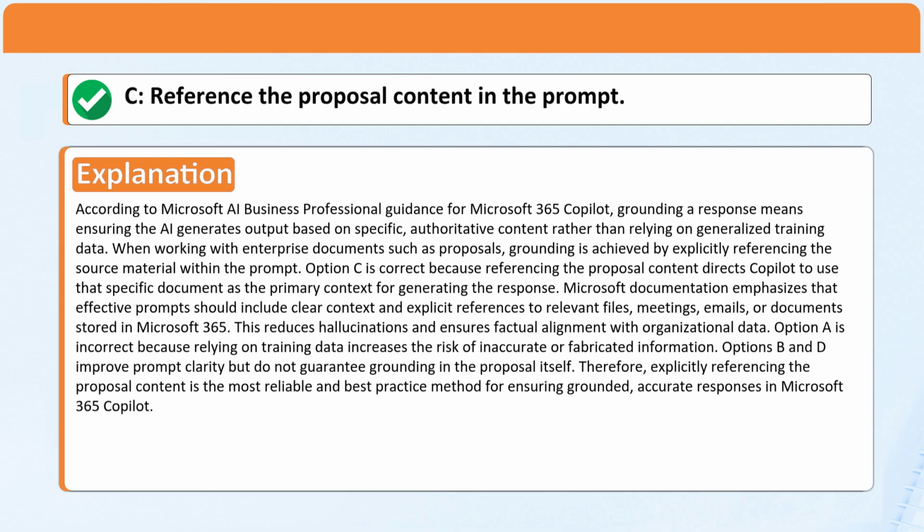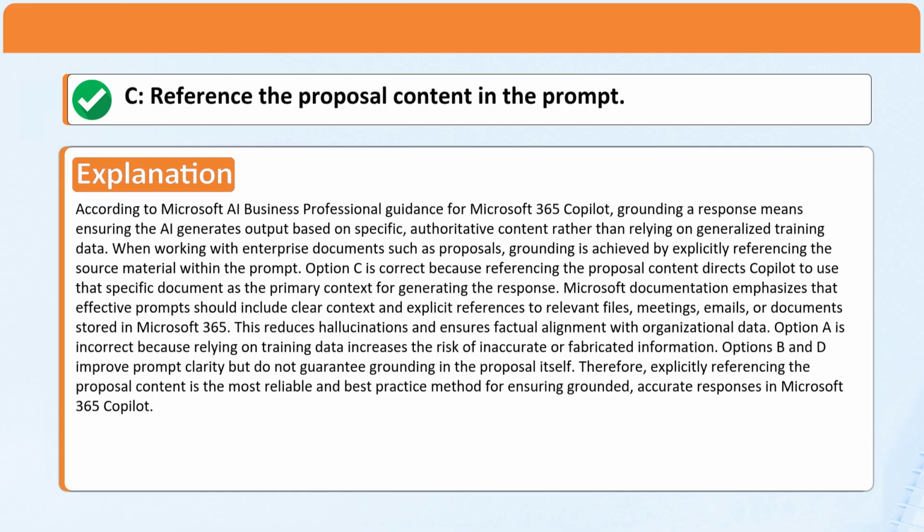Explanation. According to Microsoft AI Business Professional Guidance for Microsoft 365 Copilot, grounding a response means ensuring the AI generates output based on specific, authoritative content rather than relying on generalized training data. When working with enterprise documents such as proposals, grounding is achieved by explicitly referencing the source material within the prompt.